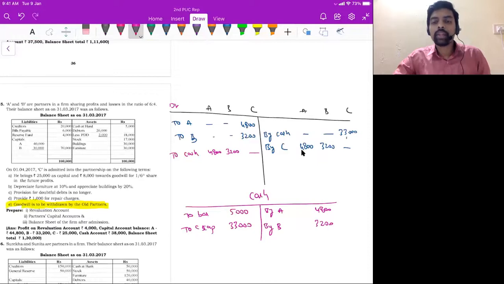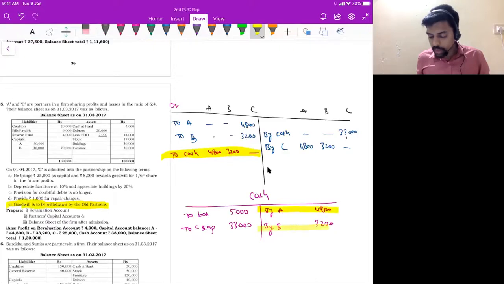When C brings both capital and then goodwill, by cash account, write the total, distribute goodwill. Then they said goodwill is to be withdrawn by all partners. So we should pass this additional entry to cash account on the debit side, then by A's capital account, by B's capital account. You should pass this additional entry.